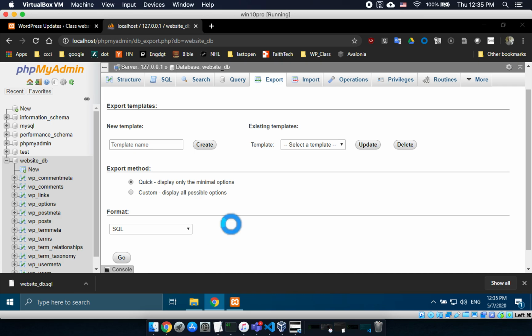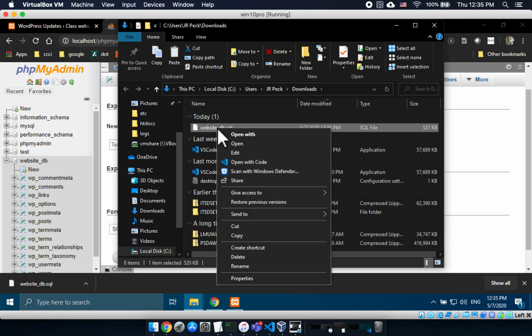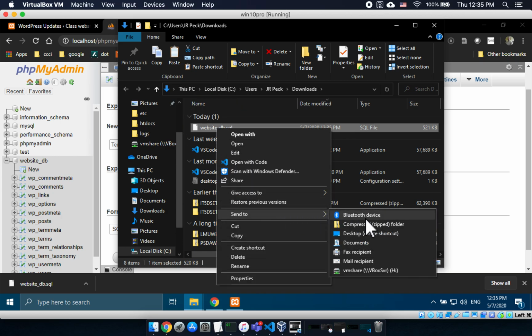All right. Let's show this in the folder. So it's in my downloads folder. It's called website. It's 520 kilobytes. Again, it's all text. There's nothing but text in here. So if I send this to compressed zip folder, that's weird.